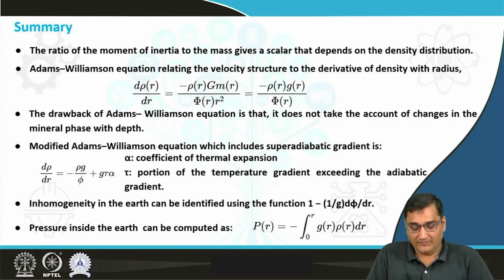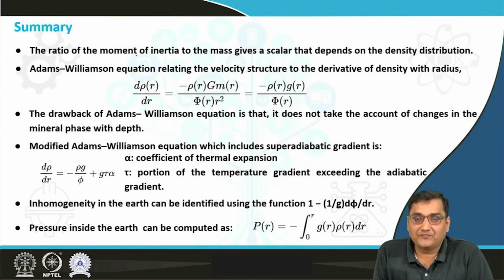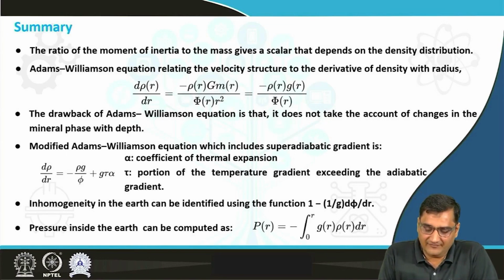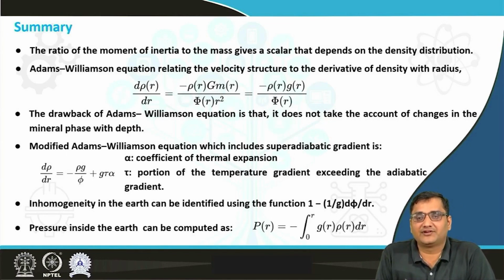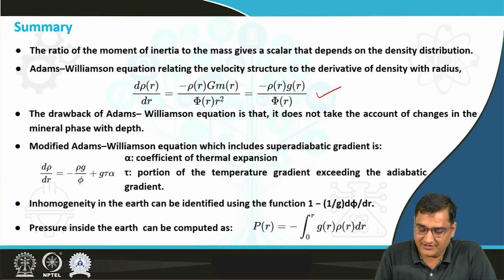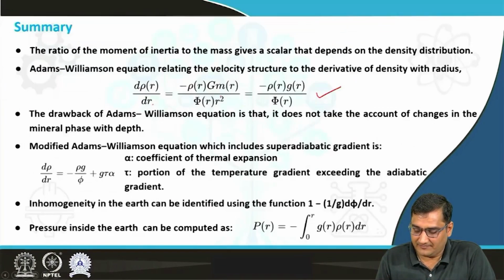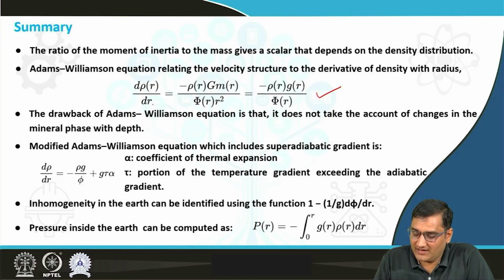So, for the summary of today's lecture, the ratio of moment of inertia to the mass gives a scalar that depends on the density distribution. The Adams-Williamson equation relating the velocity structure to the derivative of density with radius can be given by this: d rho(r) by dr is equal to negative of rho(r) times gravitational constant times mass as a function of radius, divided by seismic parameter phi(r) and r square, and that is further equal to negative rho(r) g(r) by phi(r).